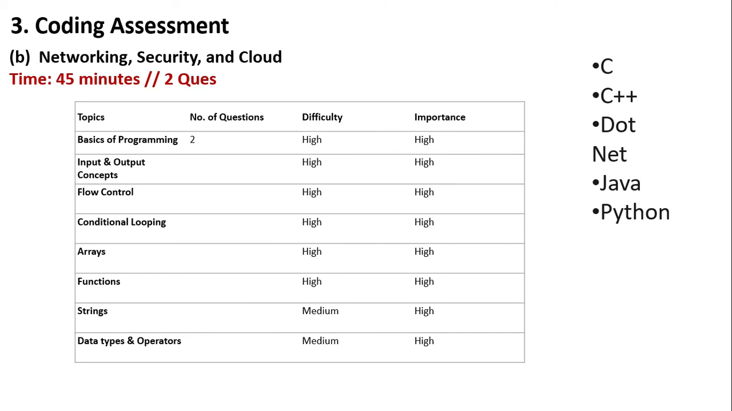Next is your coding assessment. Here 2 questions will be asked. Again, reiterating that this is an elimination round, so be prepared well, and the difficulty level can be medium to high. Basics of programming, input output concepts, then arrays, functions, strings, and flow controls can be asked, and these are the languages you can opt for.